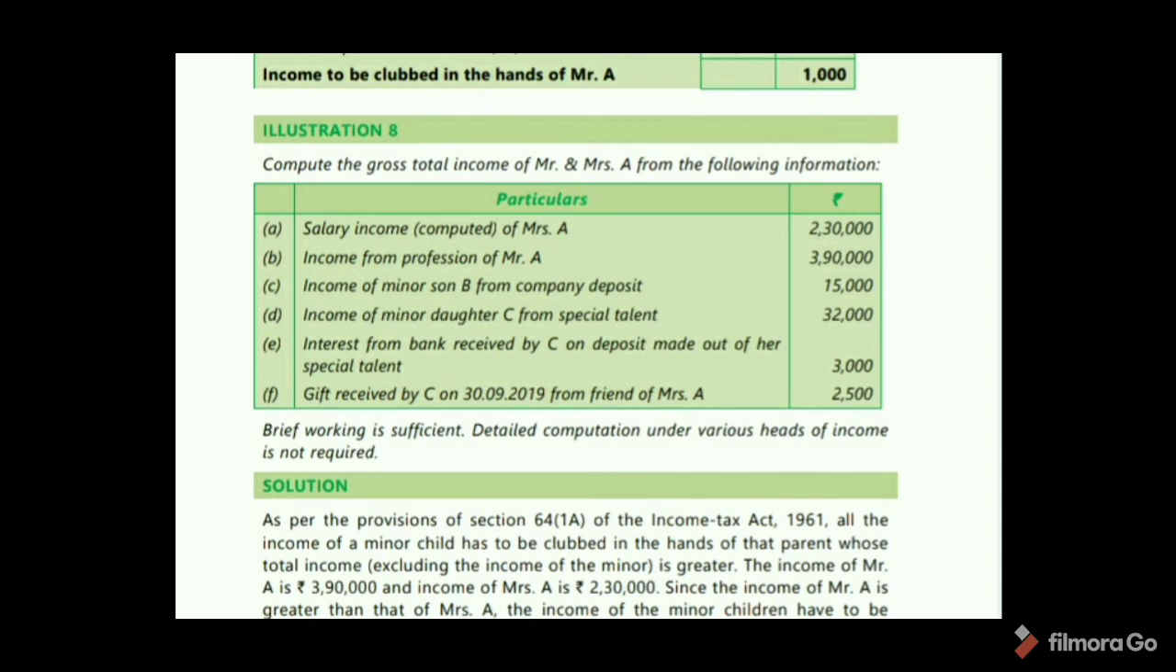See here, salary income of Mrs. A 2,30,000 and income from profession of Mr. A 3,90,000. So the total income that is higher is Mr. A's, before including the minor children. So then include the incomes of minor children in the income of Mr. A. So clubbed in the hands of Mr. A, whose total income is higher here. Mr. A, no? So clubbed in the hands of Mr. A.